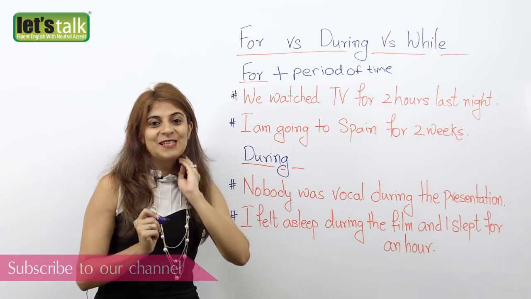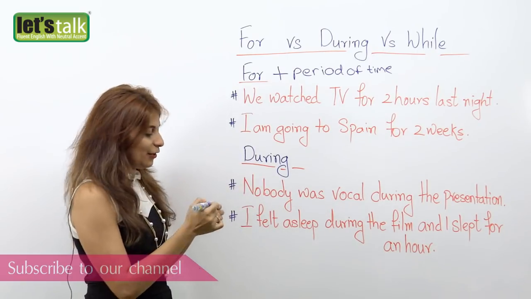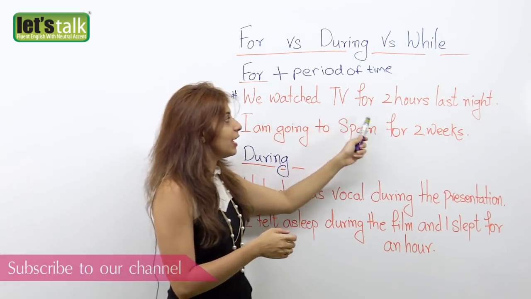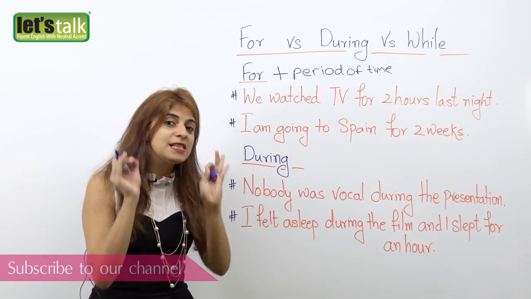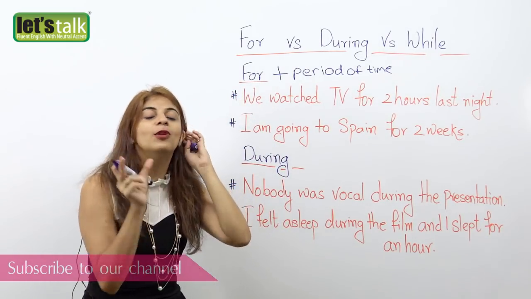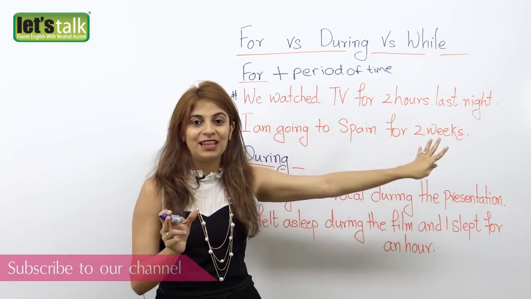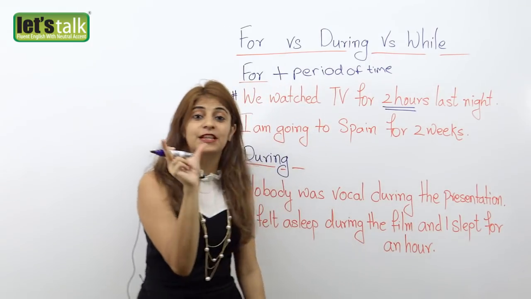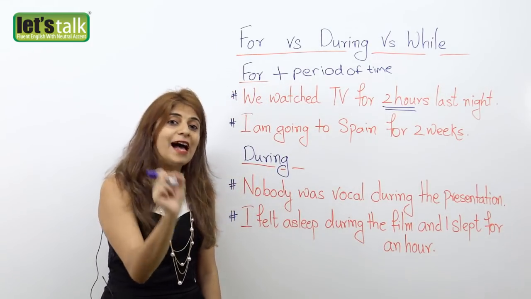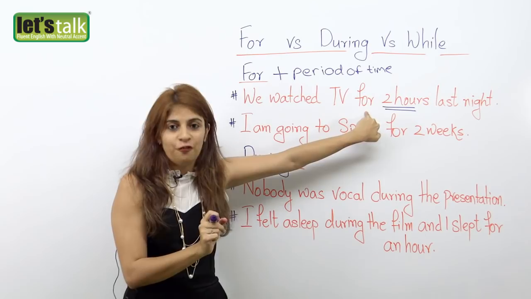Now, to understand this better, let's look at an example. We watched TV for 2 hours last night. Here you're specifically mentioning for how long you watched TV last night. It's 2 hours, a specific time that you've mentioned, and you have used the preposition for.